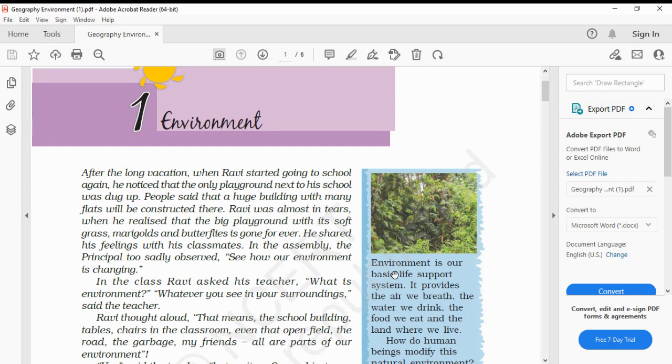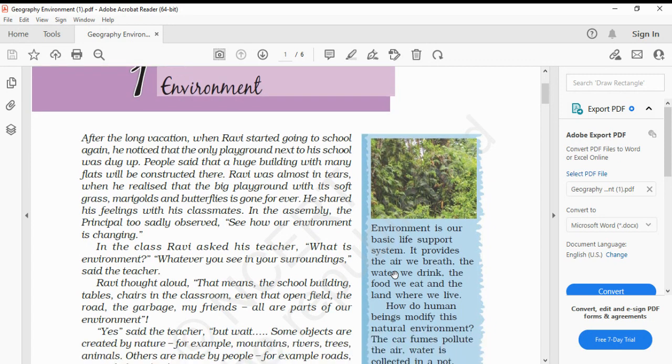In the assembly, the principal, too, sadly observed, "See how our environment is changing."